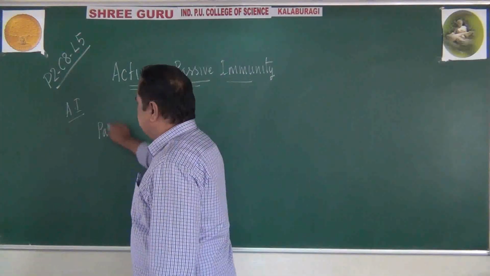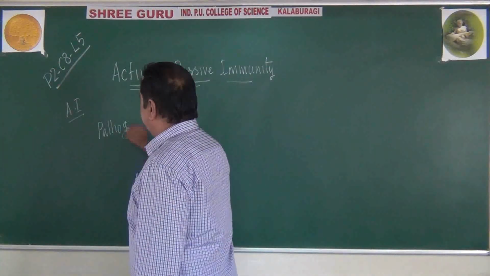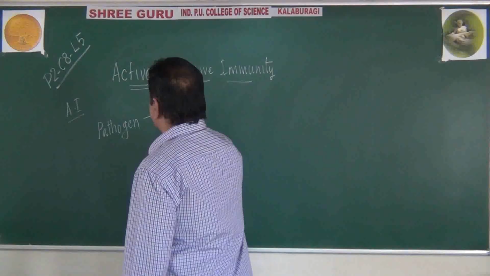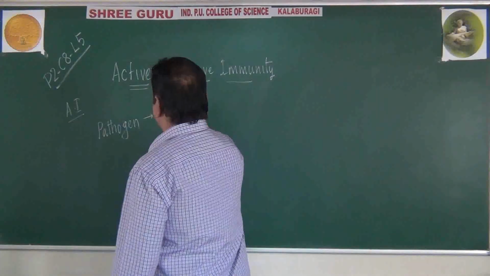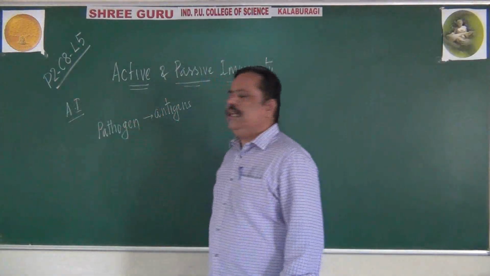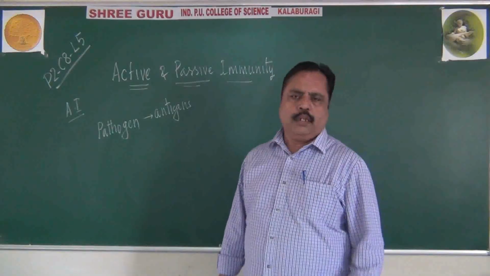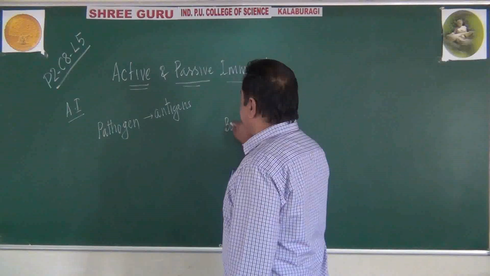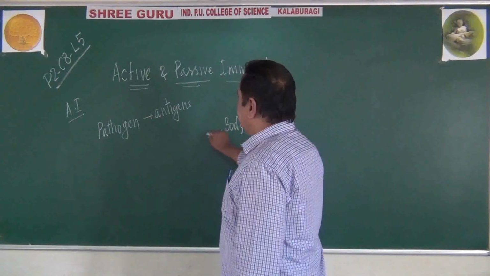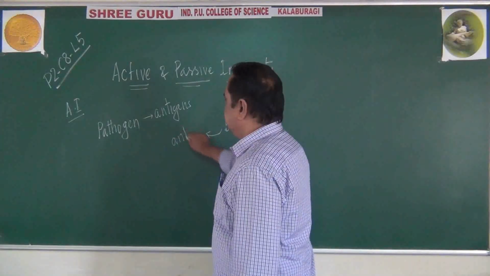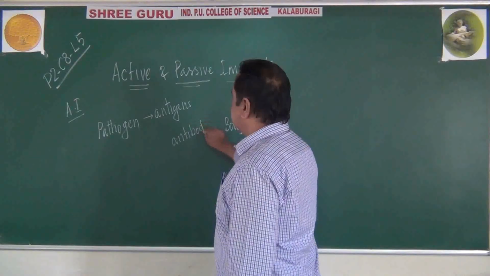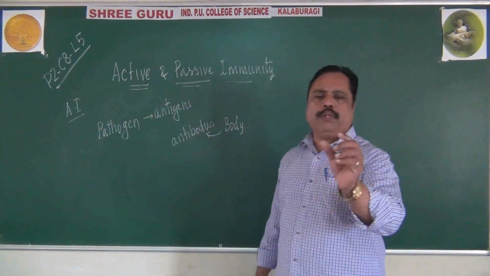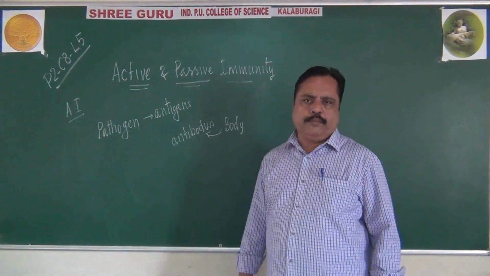Whenever a pathogen enters our body, it releases some chemicals called antigens. So antigens are released from the pathogen. Against that antigen, our body produces antibodies, with the help of B lymphocytes.